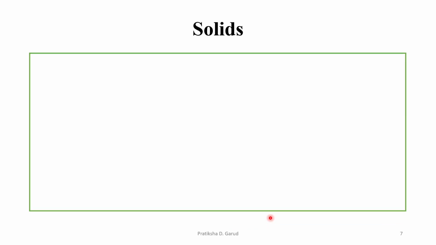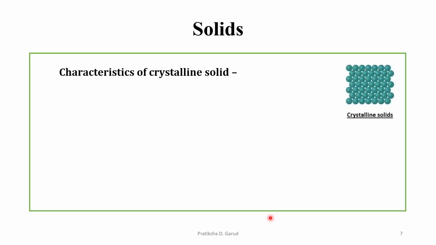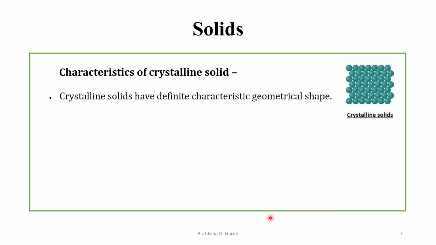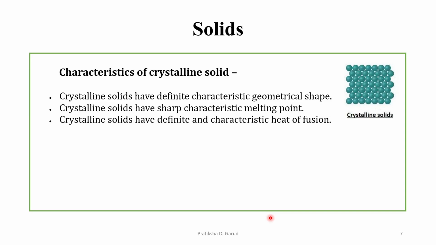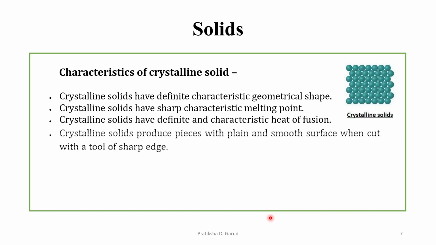Based upon this, let us see the characteristics of the crystalline solid. In a crystalline solid there is a perfect arrangement of the constituent units. Crystalline solids have a definite characteristic geometrical shape, a sharp characteristic melting point, and a definite and characteristic heat of fusion.